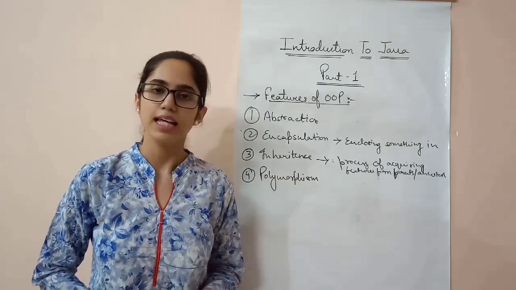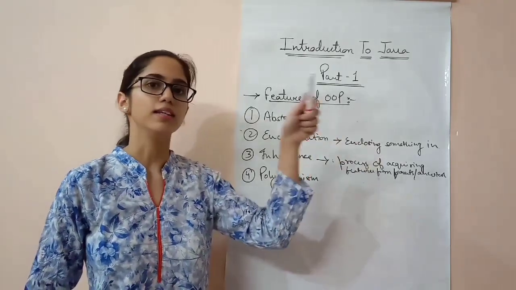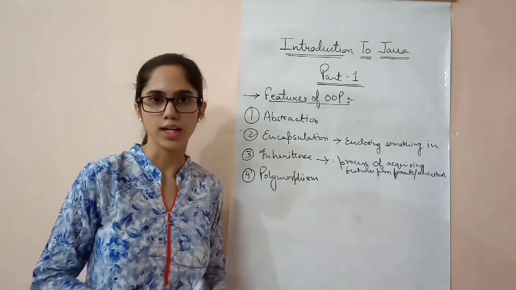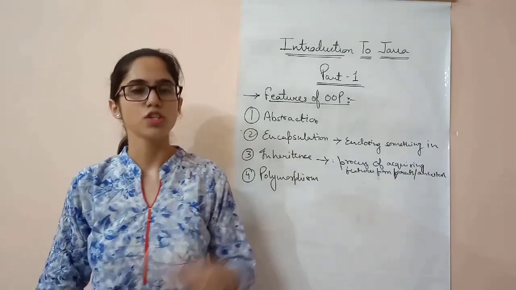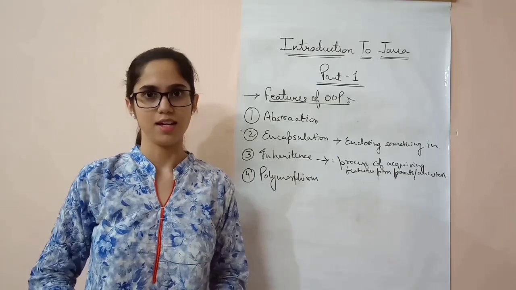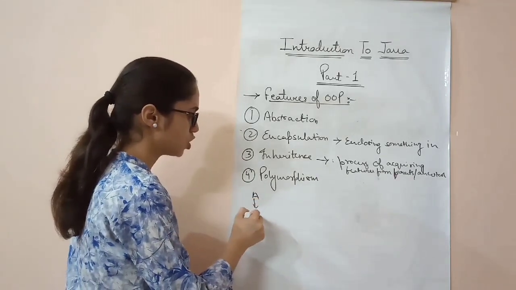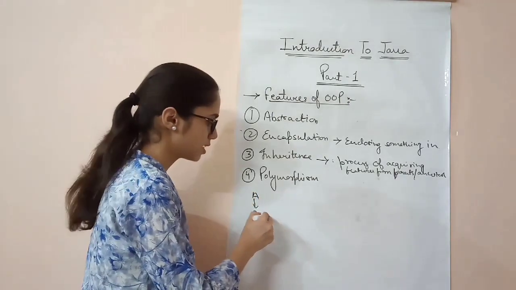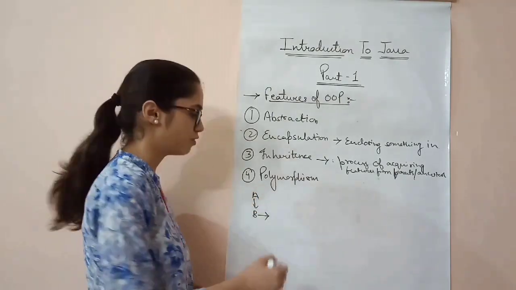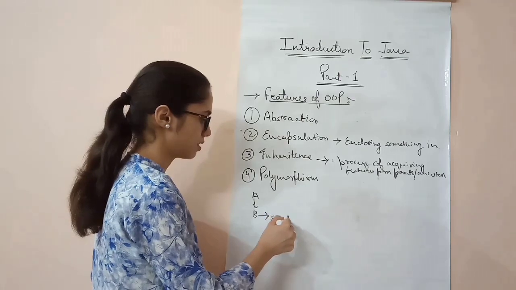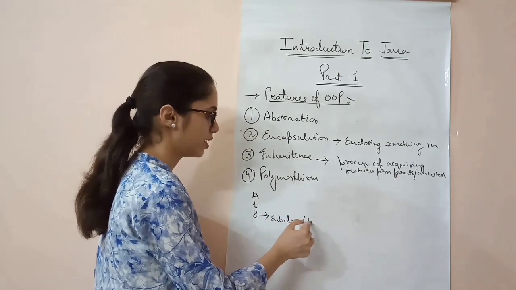But in Java, inheritance means acquiring the features or functions or data by a class from an already existing class. Now suppose this is class A and B is the class which is acquiring the features. So this class which is acquiring the features is called the subclass or the derived class.